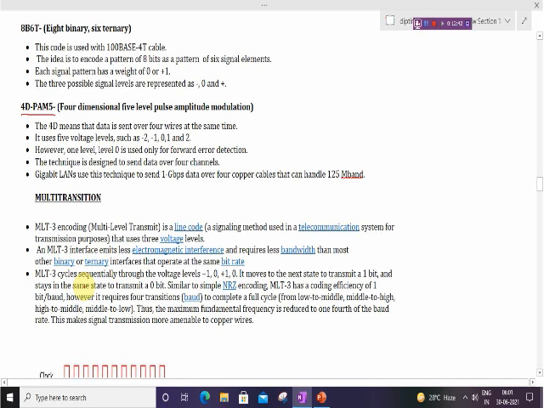MLT-3 cycles sequentially through the voltage levels -1, 0, then +1, 0. It moves to the next state to transmit a 1 and stays in the same state to transmit a 0, similar to simple NRZ encoding.